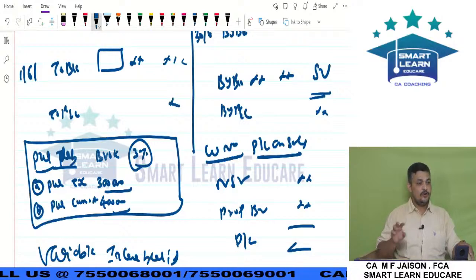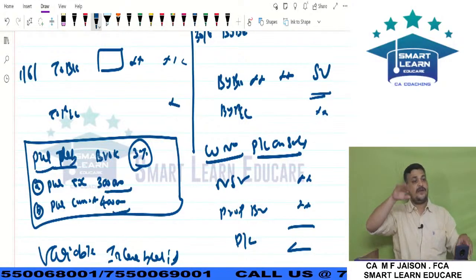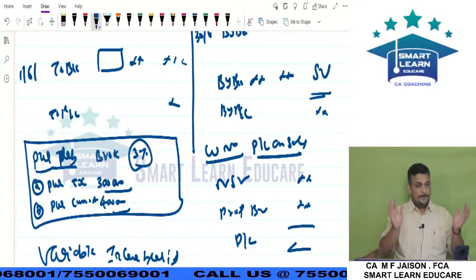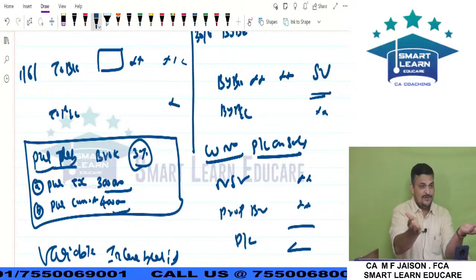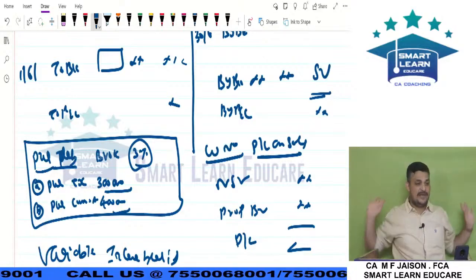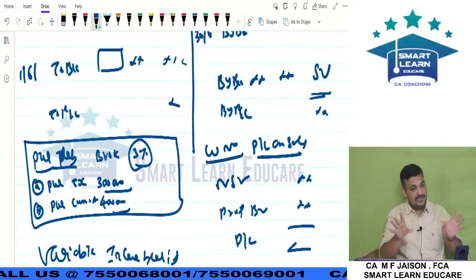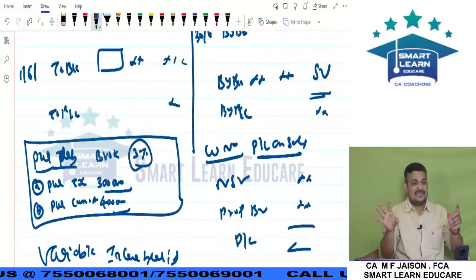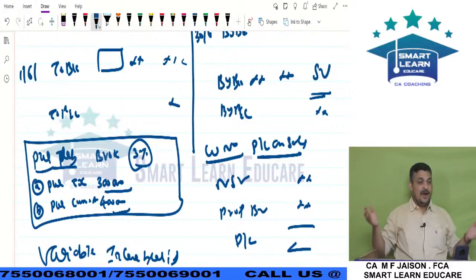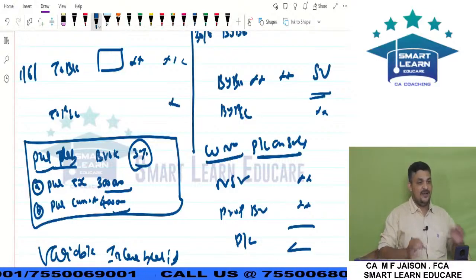So there is no rule that you should apply on ex-interest and all. There is no rule that you should apply on cum-interest. You should apply on the quoted value. However the value is quoted in the question, the same value you should apply. One transaction quoted at 3 lakhs, 3 lakhs will apply. Another transaction quoted for 4 lakhs, 4 lakhs will apply. Hope you are following this.